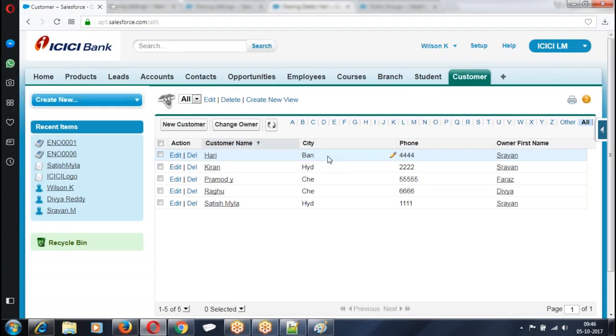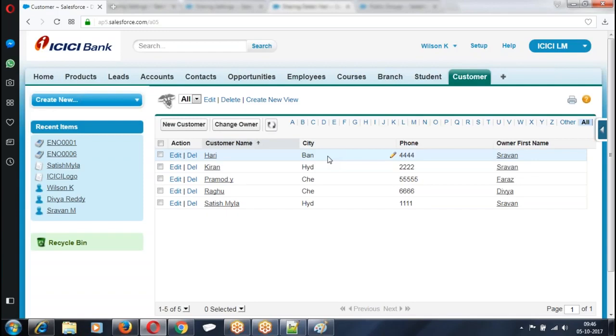Sharing rules are used for granting extra access on the given set of records, apart from the access the user is getting through OWD. Are you clear about the context? As I told you, in my organization, all the HR managers have to see every record. The rest of the people should see only their records. How will you achieve this?